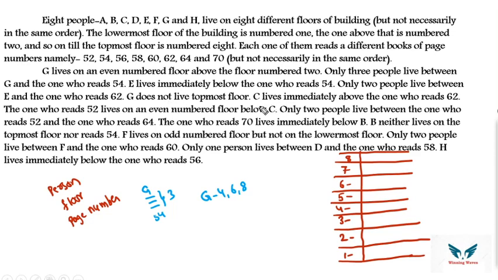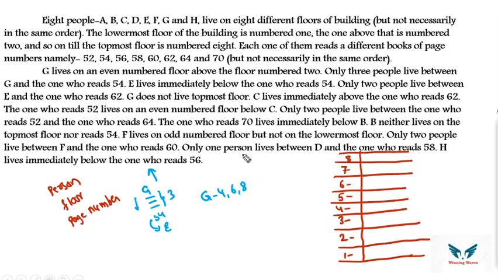E lives immediately below the one who reads 54. Okay, immediately below 54, E will be present. See, 54 is not necessarily below G, it can be above G also, we can't say. Then only 2 people between E and the one who reads 62. G does not live on the topmost floor.